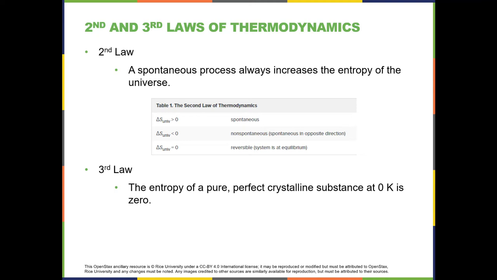So what you're going to find is that entropies are something you can look up on a table, just like enthalpies were something you could look up on a table in a previous chapter in this book. And when you look up the enthalpy, you find that for elements, the enthalpy of formation is 0. But when you look up the entropy, it is not. And the reason for that is that in the standard state, at 25 degrees C, it's not a perfectly crystalline substance at 0 K. So therefore, it's not going to be 0.